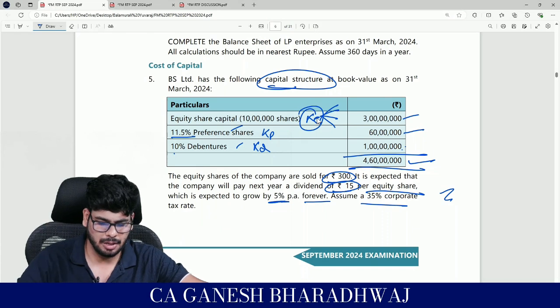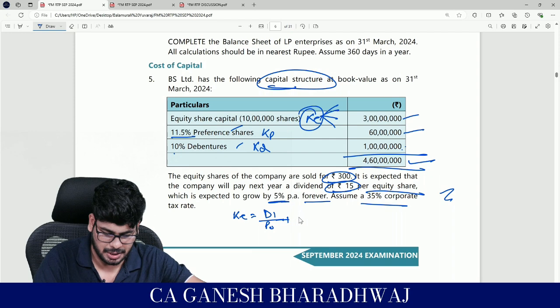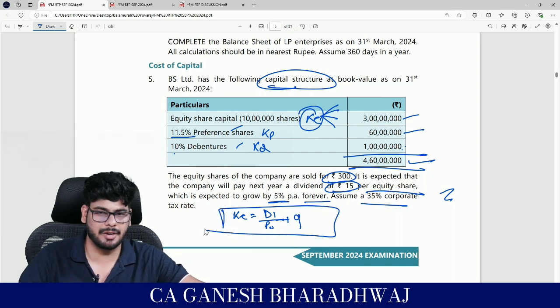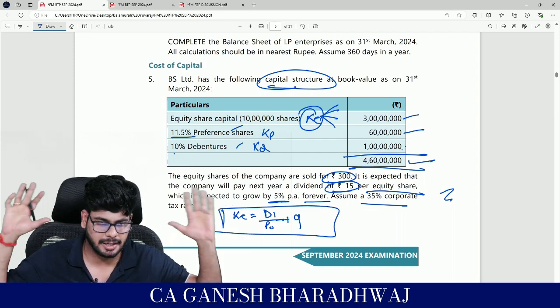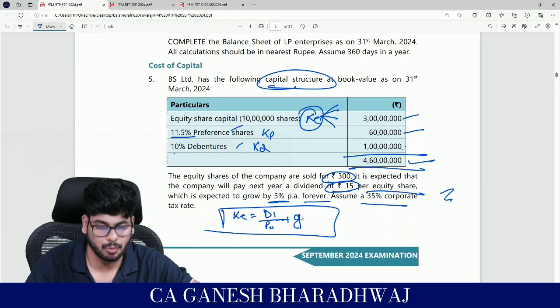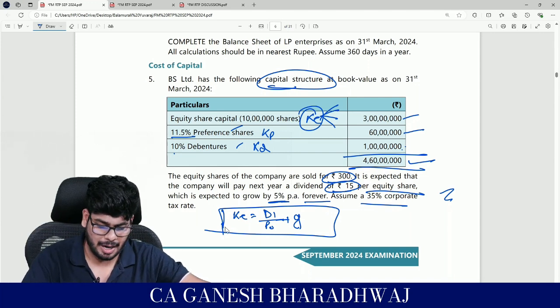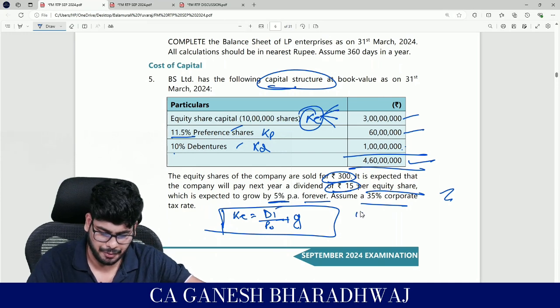Under Gordon's model, how will you calculate KE? What is the formula? D1 by P0 plus G, right? All this derivation we have done in detail in the regular batch, but right now we can't do the derivation part. But D1 by P0 plus G. Now you have all the figures here. With this you can directly calculate D1. It's going to be 15.